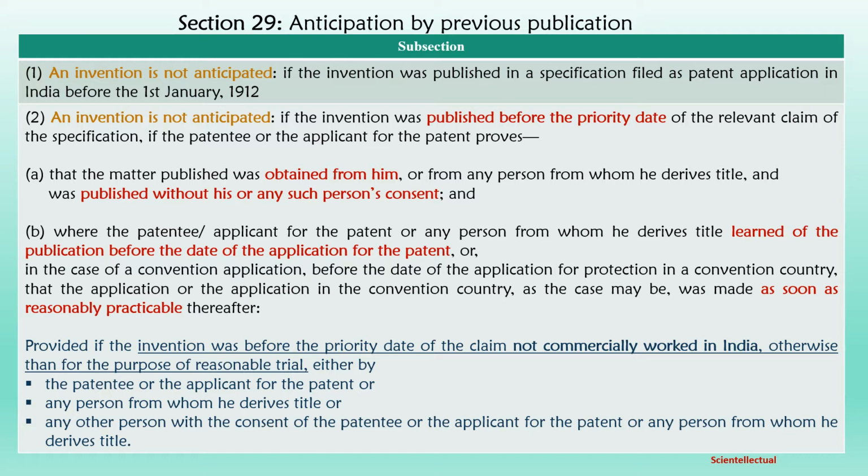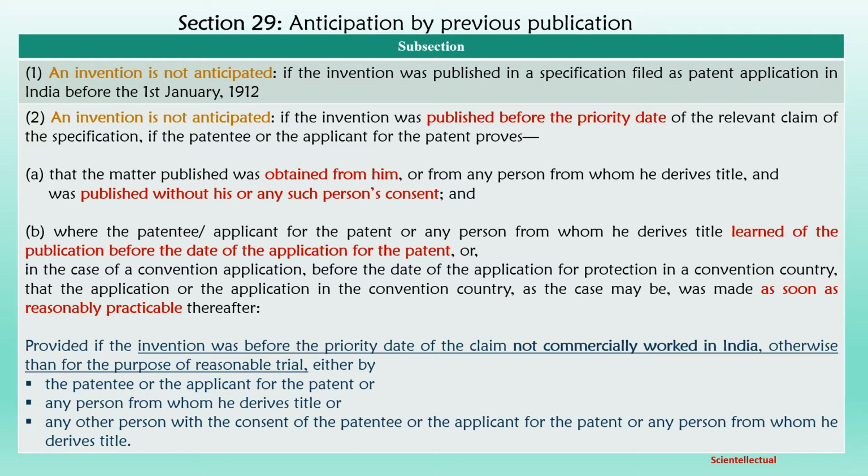Subsection 2, it says that an invention is not anticipated if the invention was published before the priority date of the claim of the specification, and in that case the patentee or applicant for the patent proves that the matter was obtained from him and published without his consent, and where the patentee or applicant learned of the publication before the date of the application for the patent, or in case of convention application before the filing of application in convention country, they have made the application as soon as reasonably practicable, then the subject matter will not be considered as anticipated.